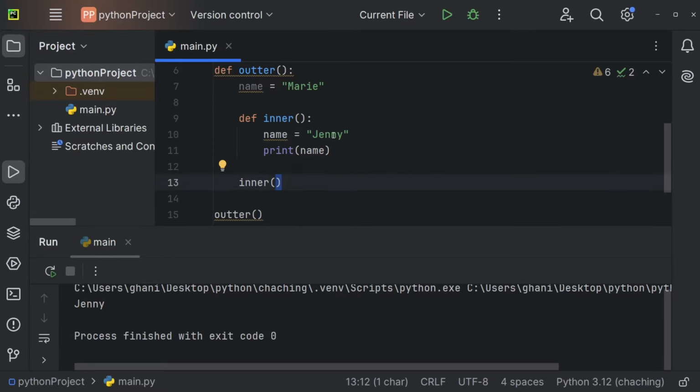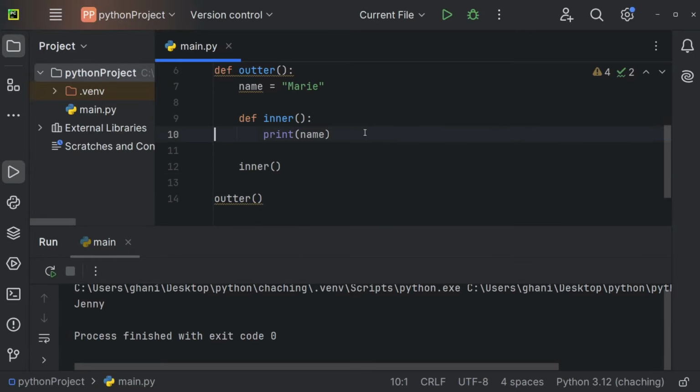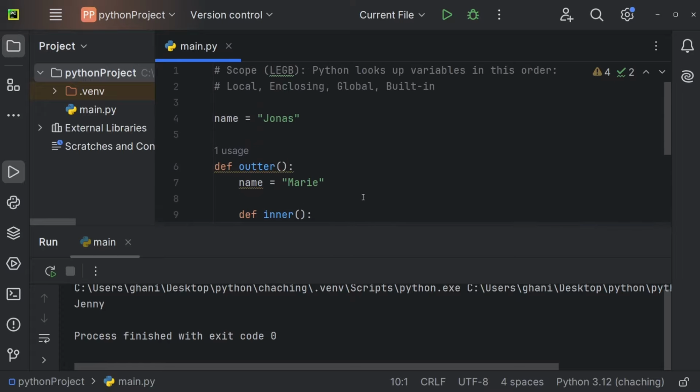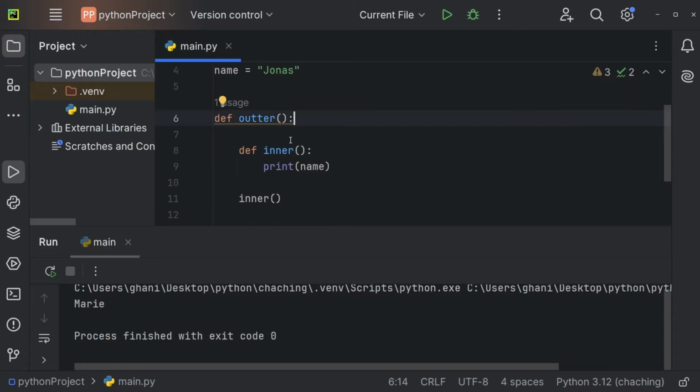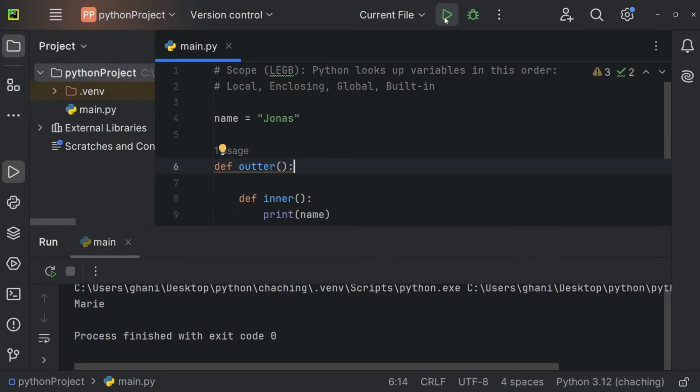Now, if we're going to remove the variable Jenny right here, it will not find the variable within the local scope anymore. So it will get to the next closest scope. The next closest scope is the enclosing scope. So this one, because this function right here is enclosing the inner function. So let me play this so you see this works. And we're getting Mary. So it takes a look at the enclosing scope. But if the enclosing scope does not exist, it will next take a look at the global scope. If the global scope does exist, it will print the name.